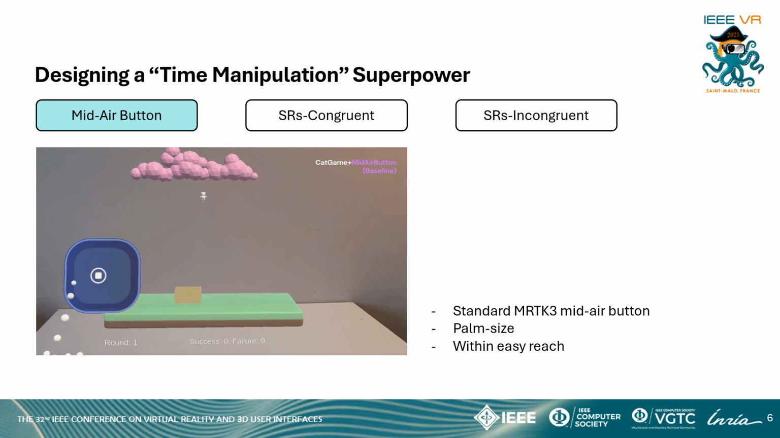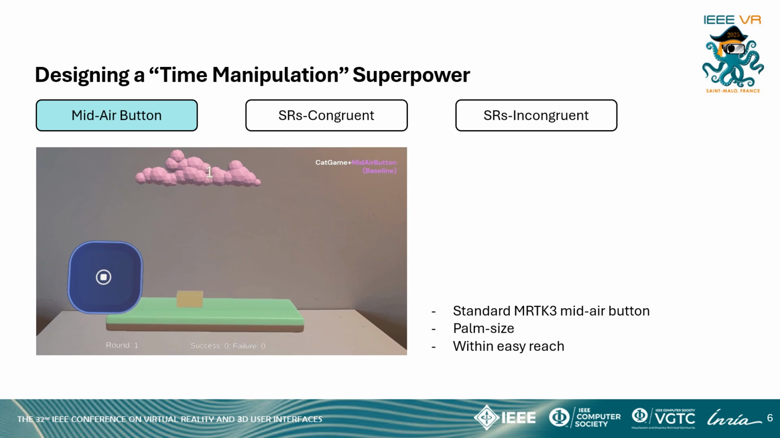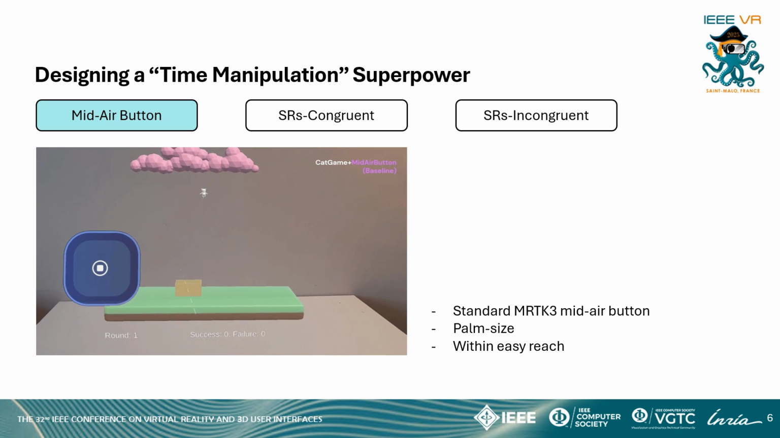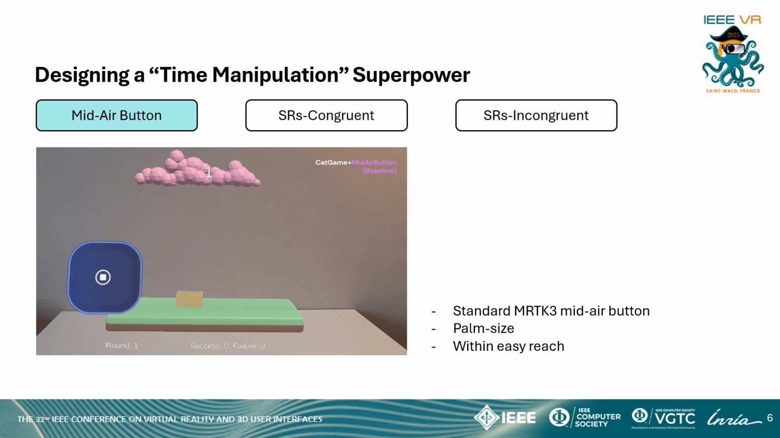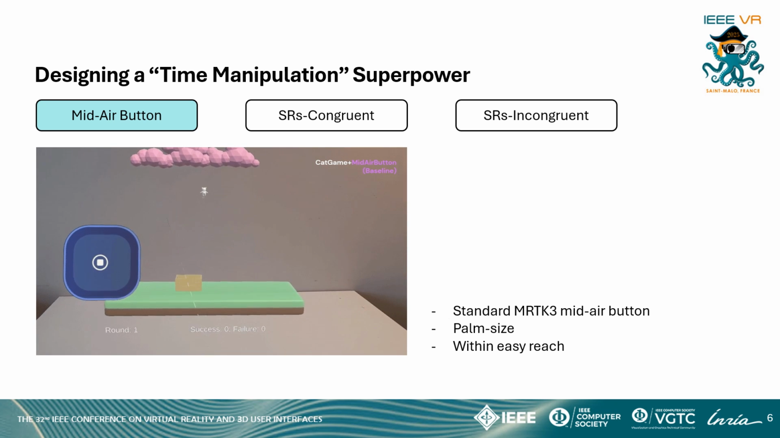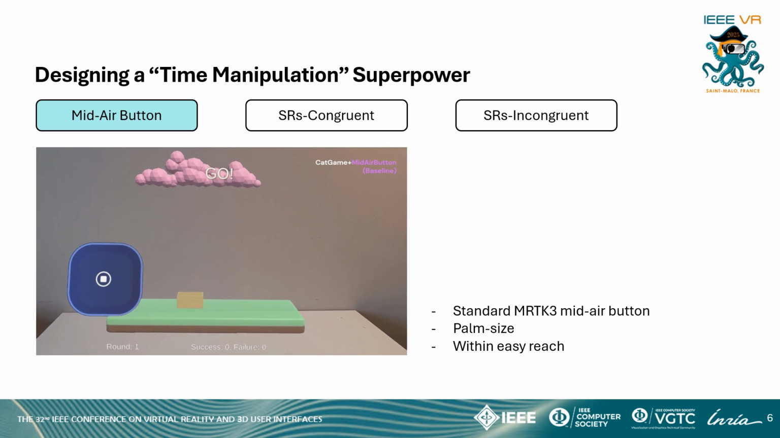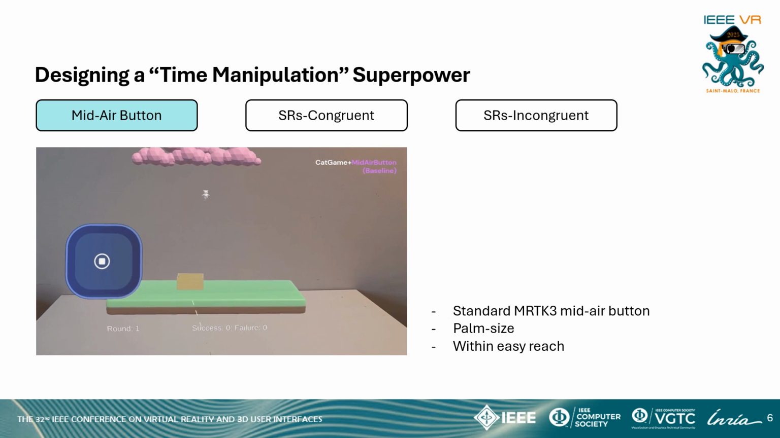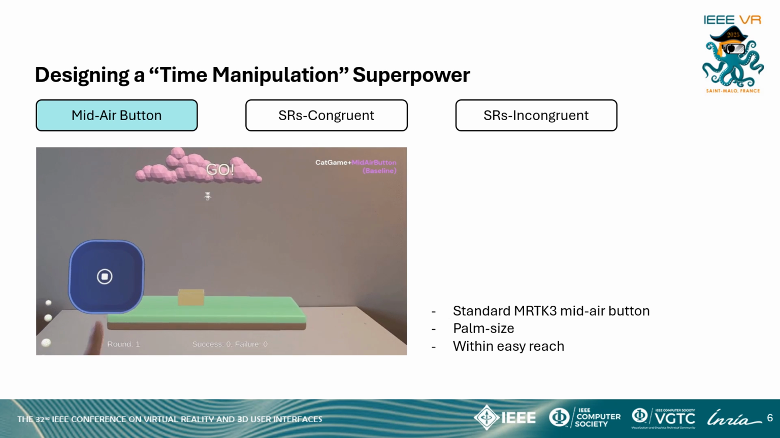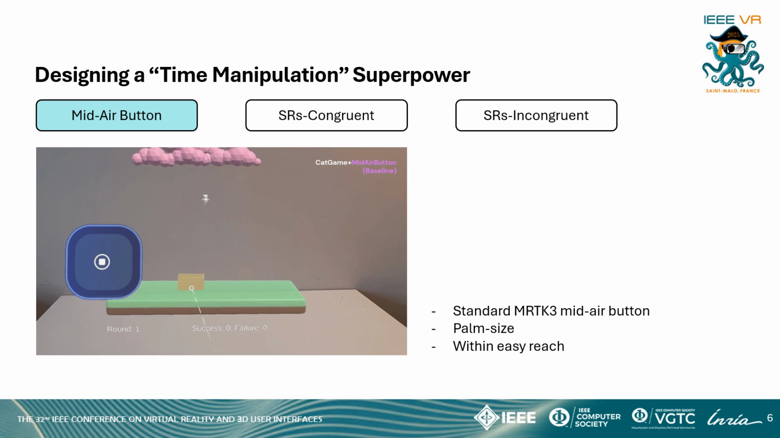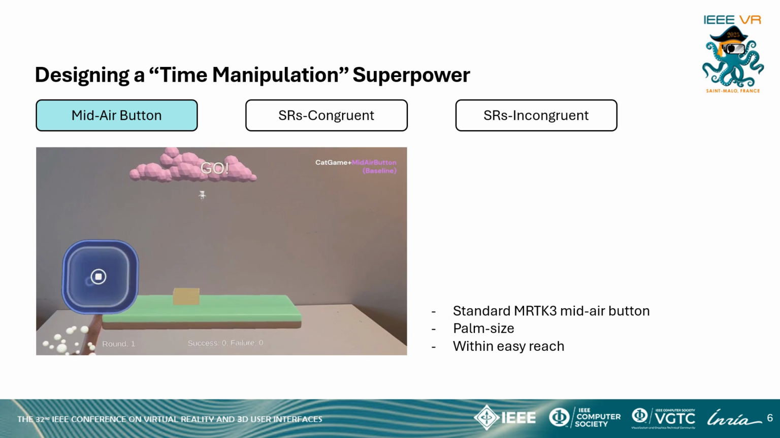Since many previous superpower interactions in MR rely on well-established input techniques, we used the well-established MRTK3 mid-air button as a calibration point to investigate potential benefits of sensorimotor regularities congruent mappings, as well as the potential risks of sensorimotor regularities incongruent mappings. We kept its default visual and audio settings, but scaled the button to roughly match the dimensions of an adult's palm and positioned this button within easy reach of the user's left arm to improve usability.